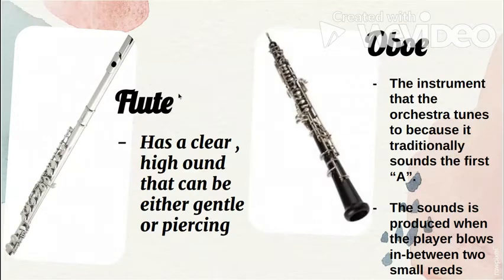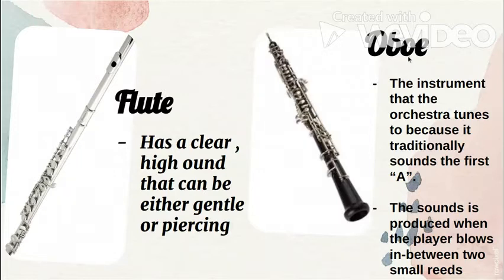There are also flutes made of wood, and it does not have a reed. The color of the flute sounds fits in the woodwind section. So the flute has a clear, high sound that will be either gentle or piercing.